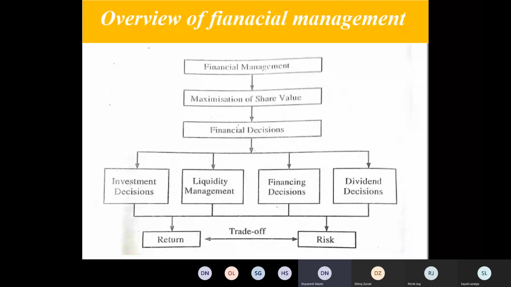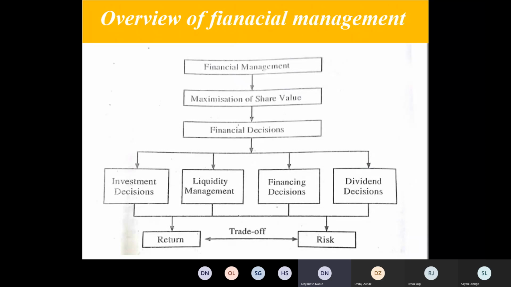That sole objective guides all the financial decisions, which are 4 in number: investment decisions, liquidity decisions, financing decisions, and dividend decisions. We discussed liquidity management a little when we discussed working capital and cash flow statements.